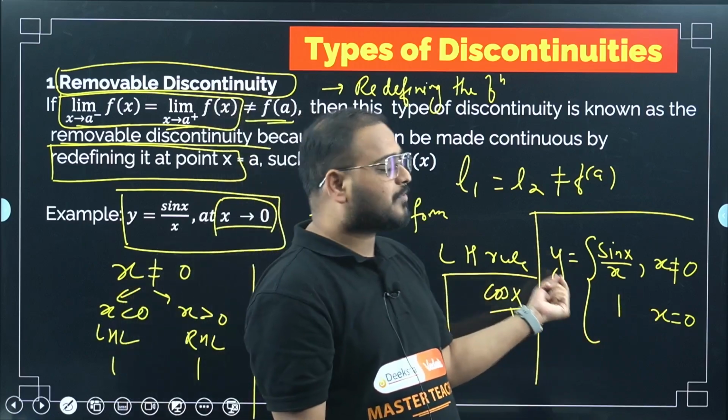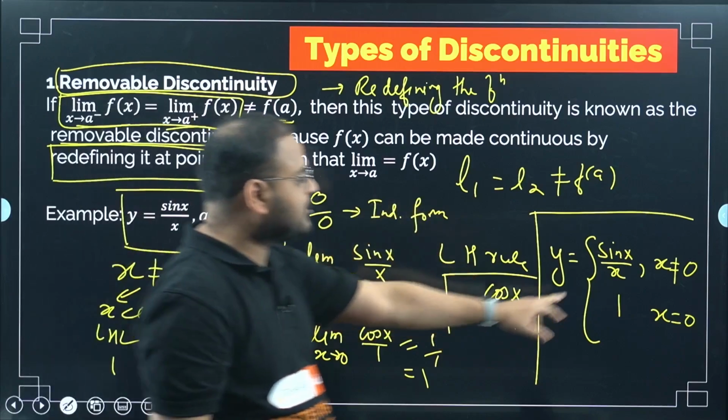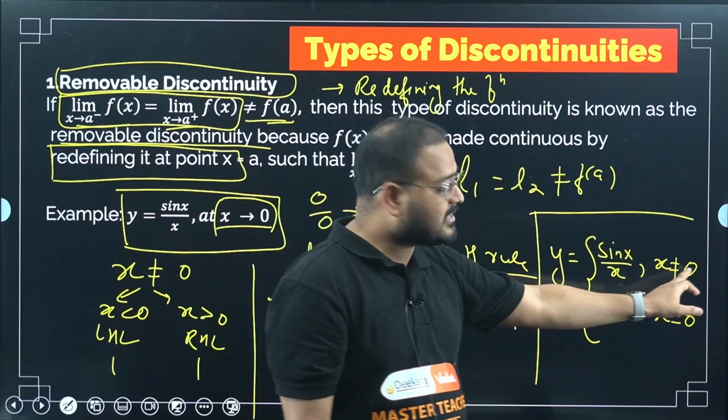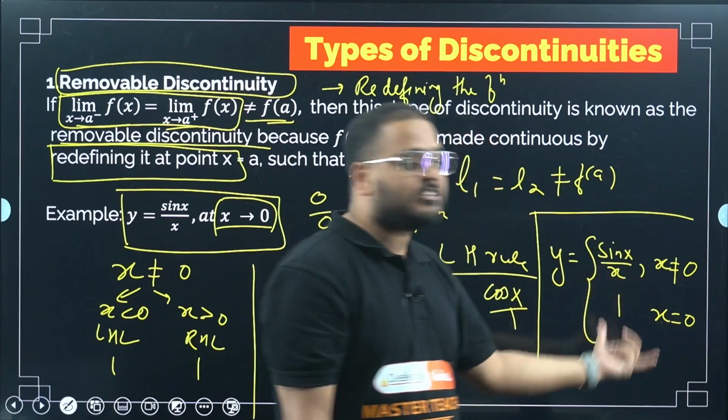So I redefined this function. This was the previously given definition, y equal to sin x by x. By redefining the function now as sin x by x when x is not equal to 0, and when x is equal to 0, the function is 1. After defining it like this, the function is continuous, right?